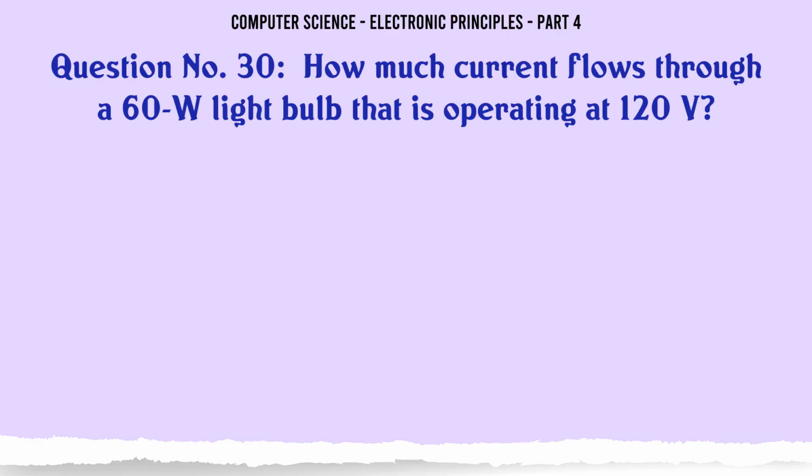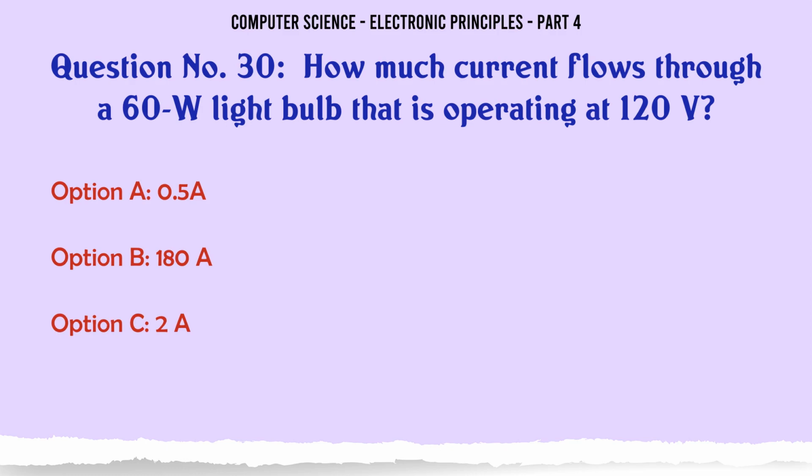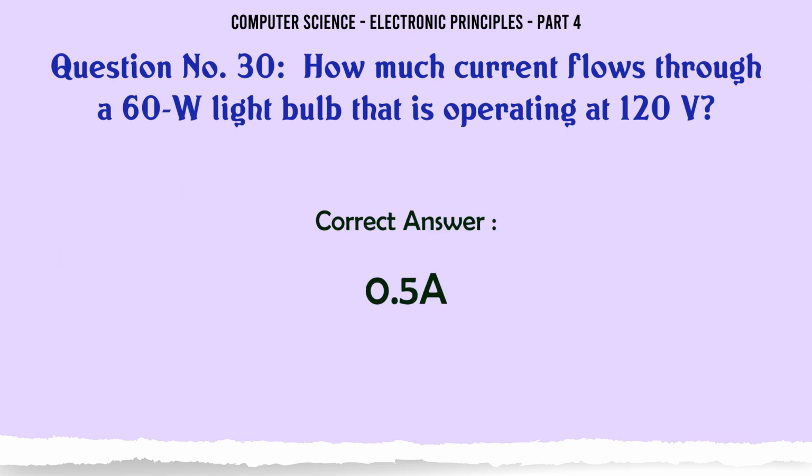How much current flows through a 60 watt light bulb that is operating at 120 V? A. 0.5 A. B. 180 A. C. 2 A. D. 7200 A. The correct answer is 0.5 A.